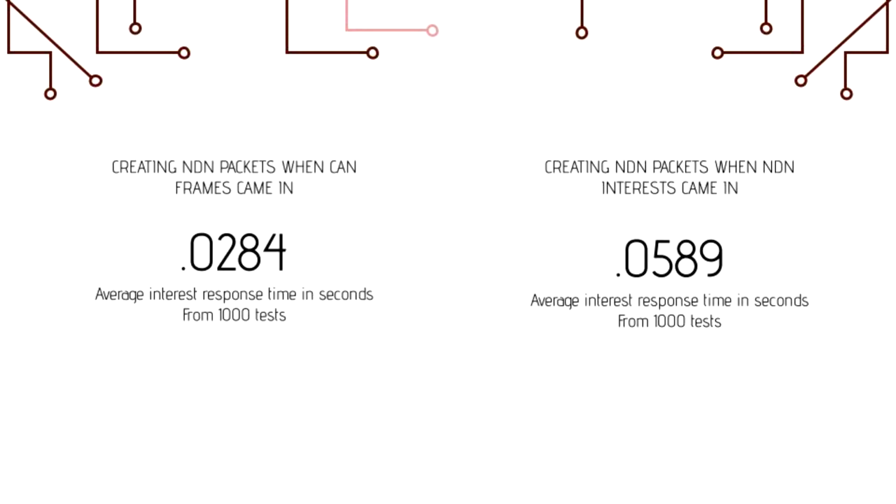We also performed tests where NDN packets were made and signed at the time CAN frames were received and then buffered before being sent in response to an associated interest. We found that the interest response times for pre-creating the NDN packets was up to 2 times faster than when we created them on request.